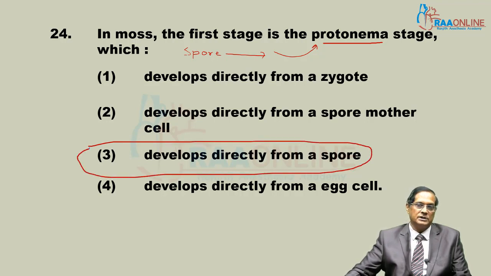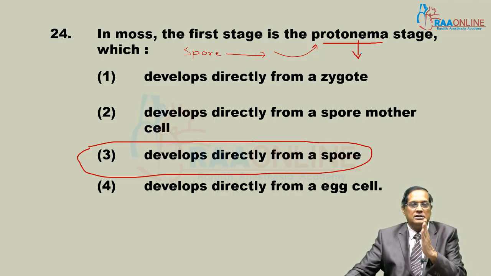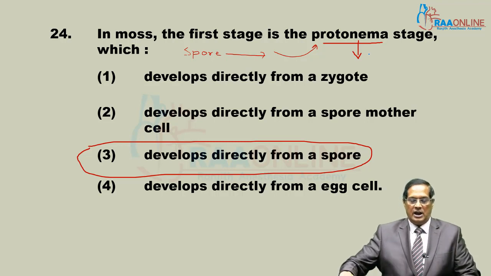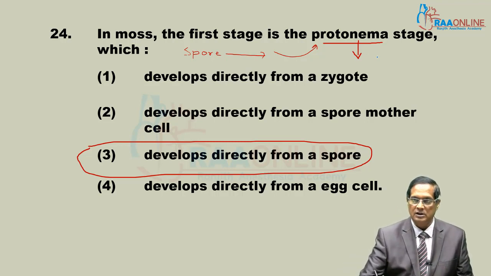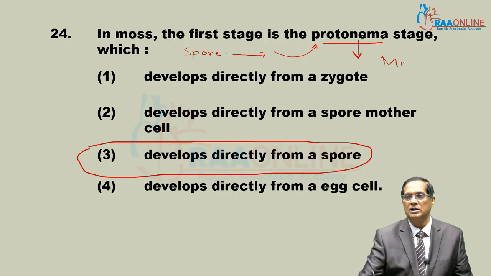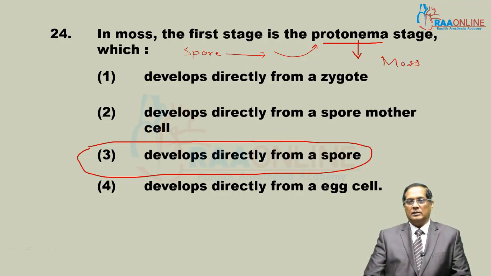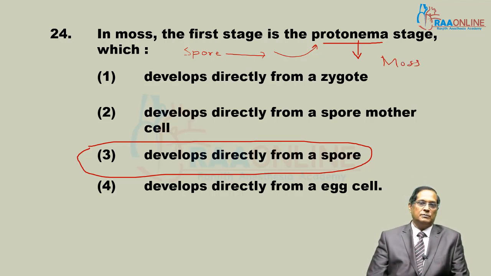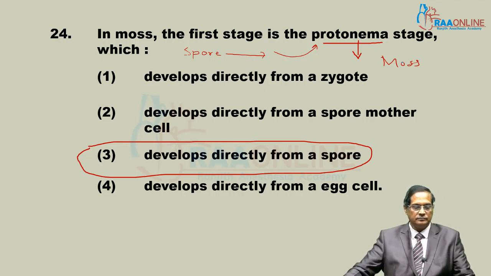Protonema is a multi-celled filamentous structure like algae, though not an alga, and seen in the life history of moss. This stage resembles the algae.